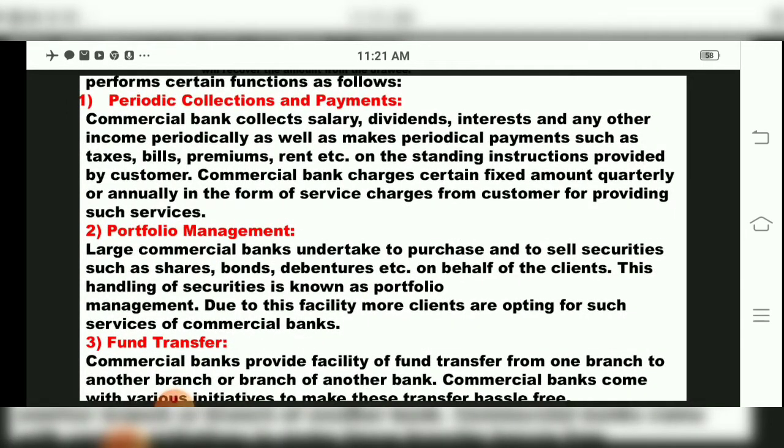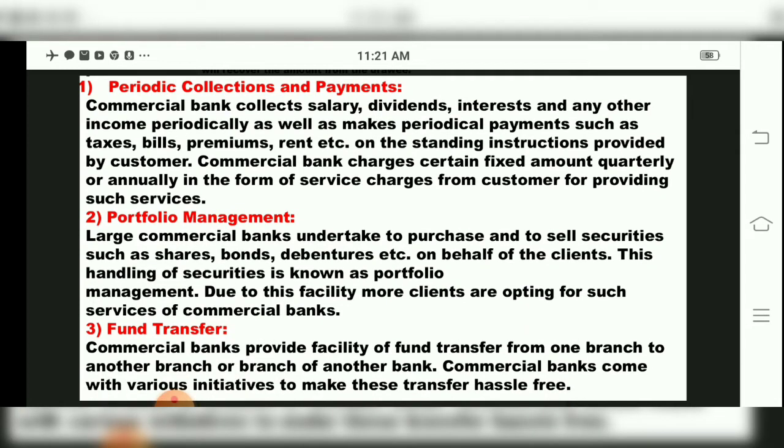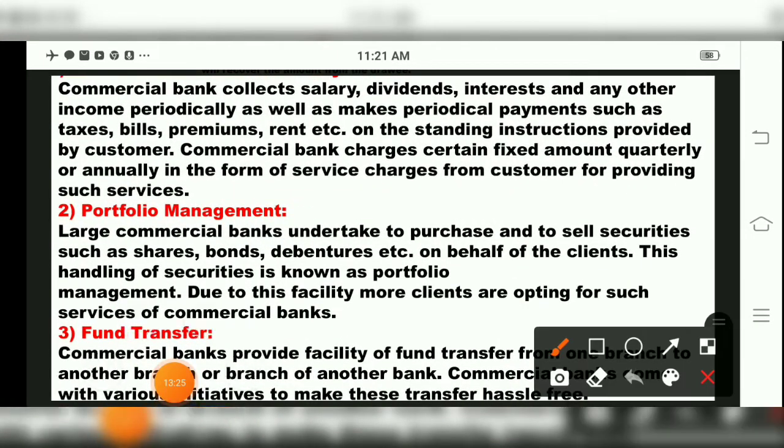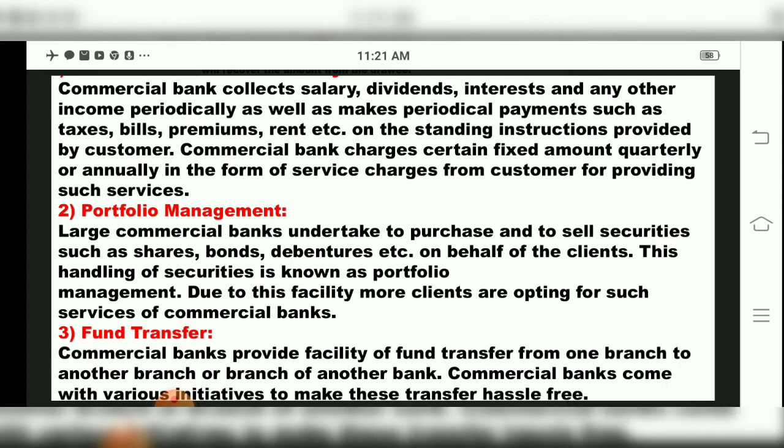The first one we saw was periodic collection and payments. The second one is portfolio management, where the bank takes the responsibility of selling the customer's shares, debentures and bonds, children. Then the third type of facility is fund transfer. The third type of function, secondary function, is fund transfer. Now what happens in this? Commercial banks provide the facility of fund transfer from one branch to another branch or one bank to another bank. So commercial banks come with various initiatives to make this transfer hassle free.